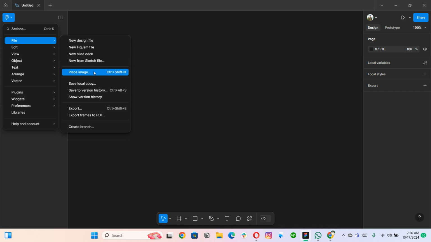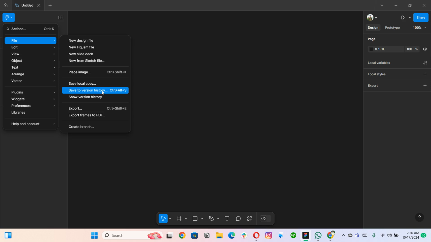In case you want to place an image in Figma, then you can just press Control Shift K. If you don't know the shortcut, then you can come into the file option, and right from here you can place an image as well. You can save your local copy. It will download the Figma file, and with the Figma extension, you can save it on your laptop or system.